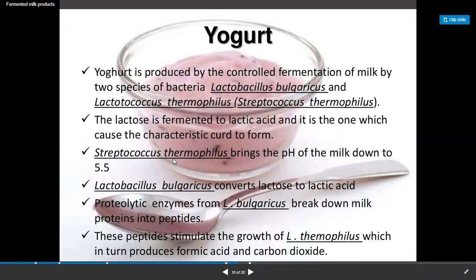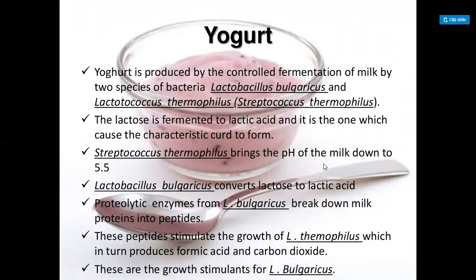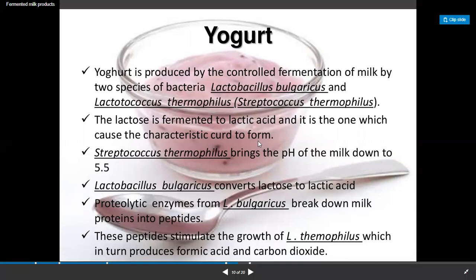After that, Streptococcus thermophilus brings the pH down to 5.5, and Lactobacillus bulgaricus converts the lactose to lactic acid. So only two microbes are involved in this.